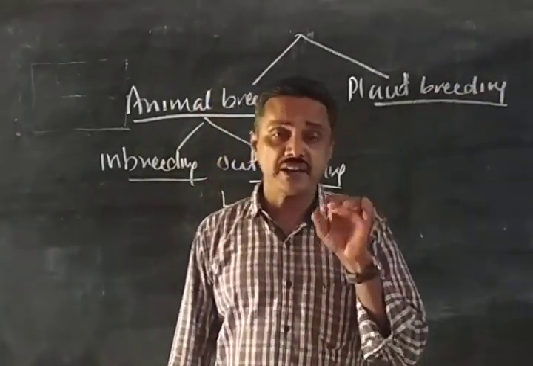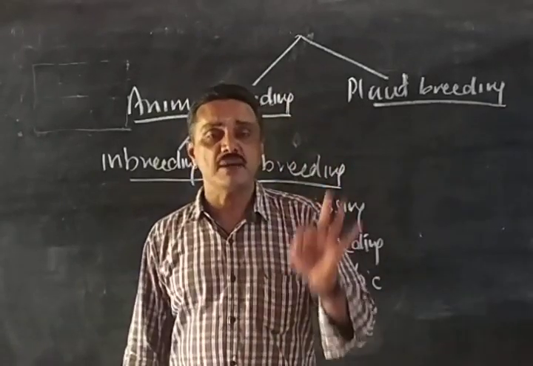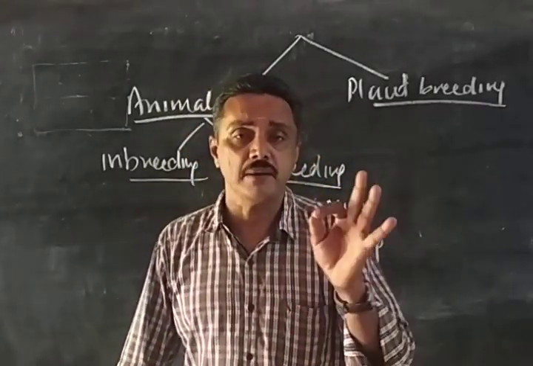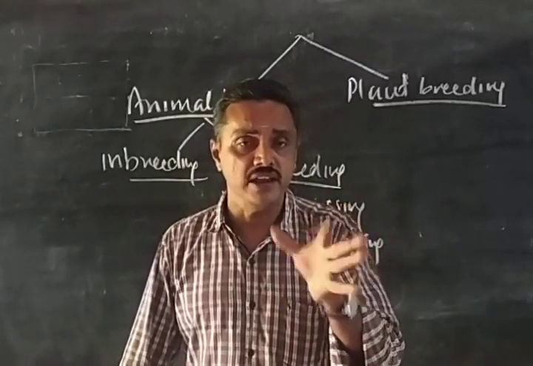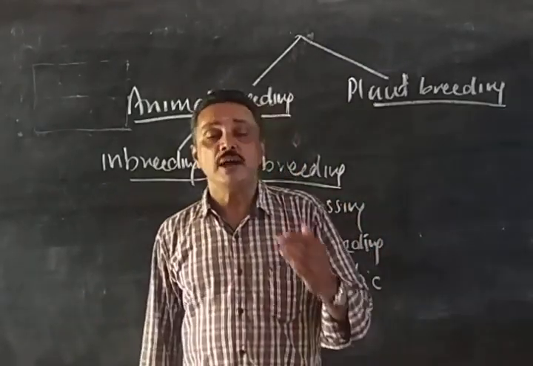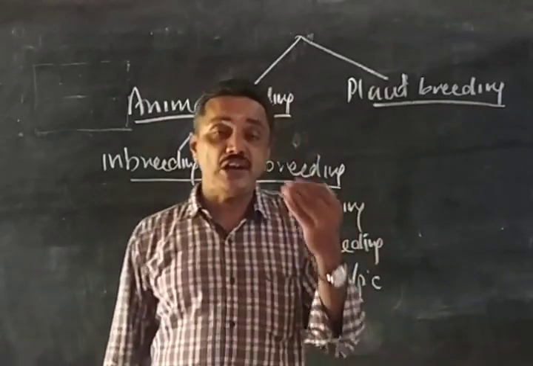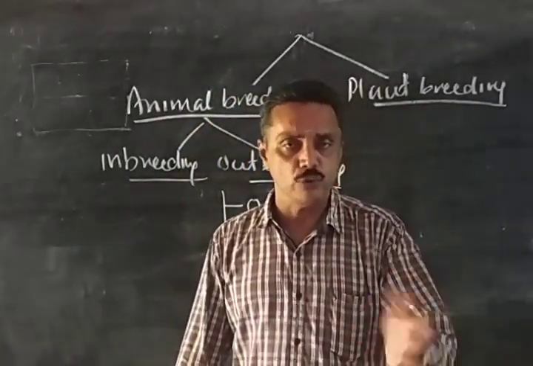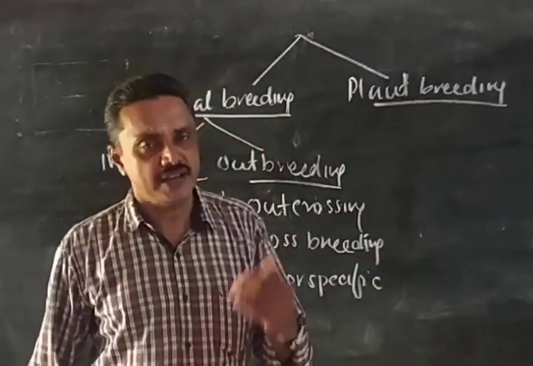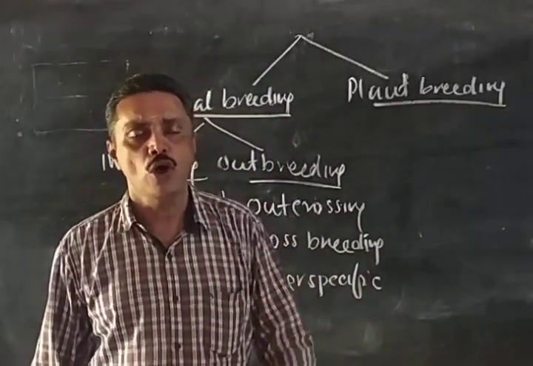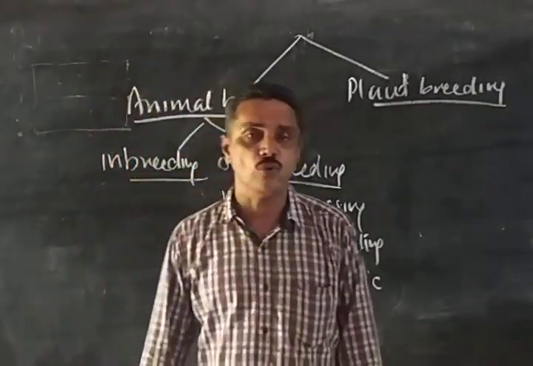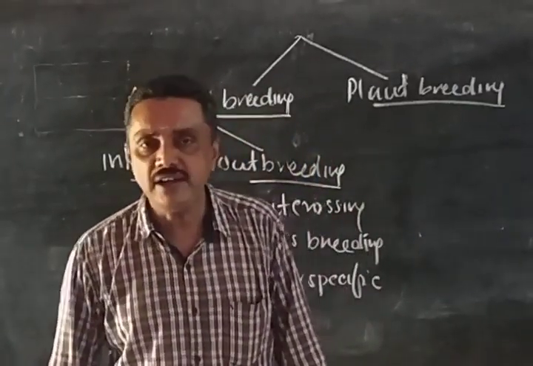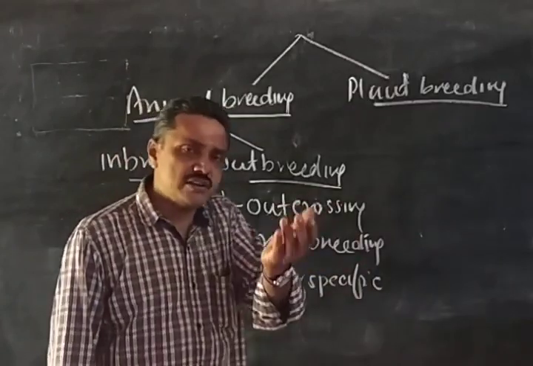Such preservation of gametes at a low temperature is called cryopreservation. That is a new term for you. Gametes or any cell, such as pollen grains, can be stored at a low temperature. So that is about artificial insemination.